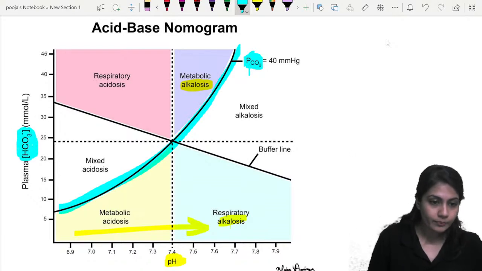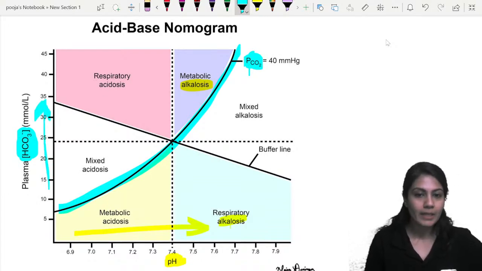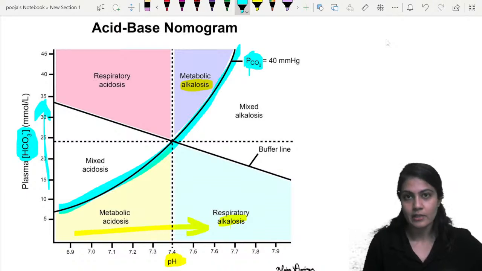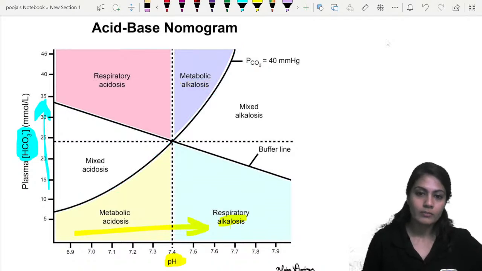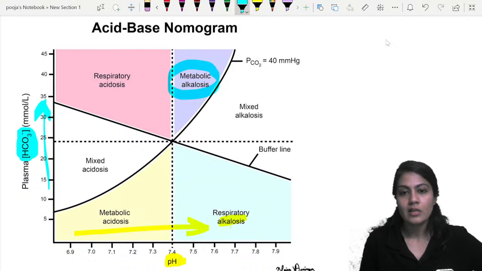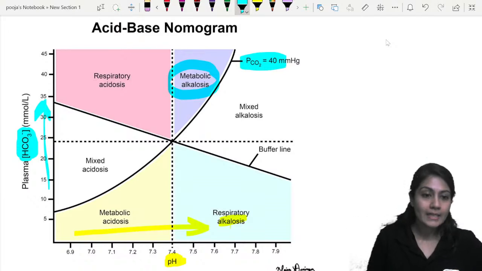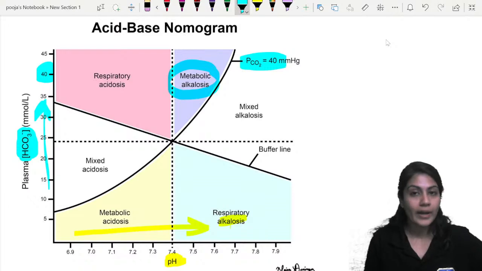And bicarbonate is given over here. As the bicarbonate increases, we know that what will be happening? The alkalosis will take place, right? But at the same time, over here, the carbon dioxide is also given. So on the right hand side, whenever upward column is given, that is the metabolic alkalosis. In metabolic alkalosis, the CO2 will try to compensate, and that's why the CO2 will increase over here, and pH is also on the higher side.